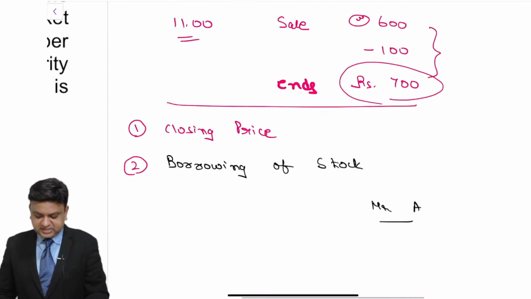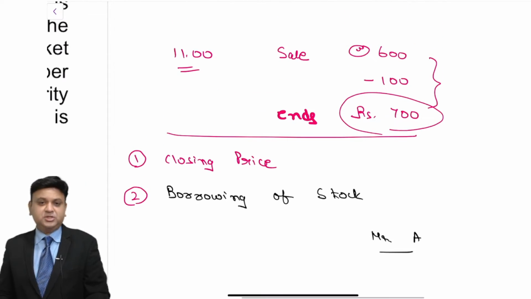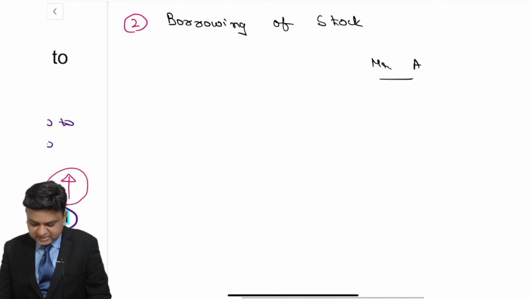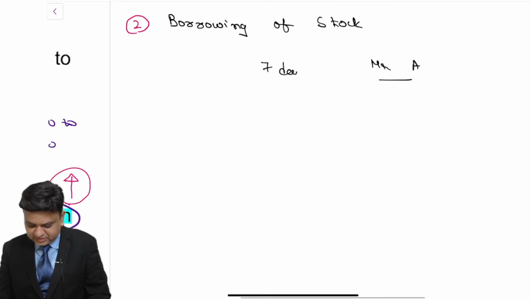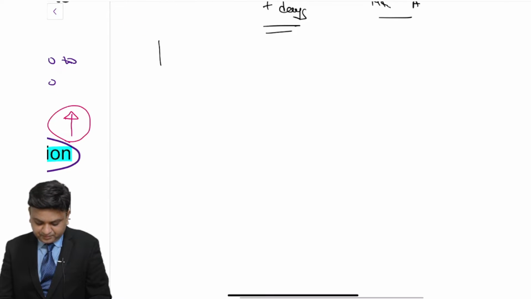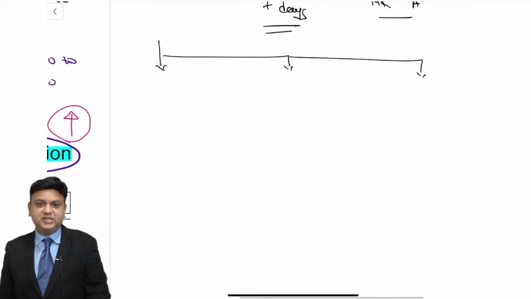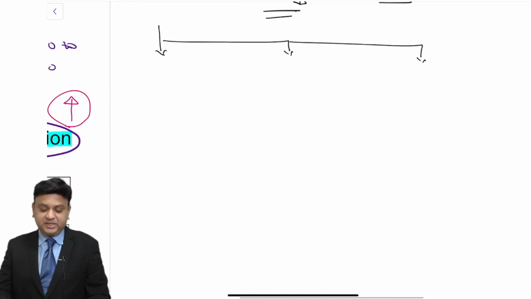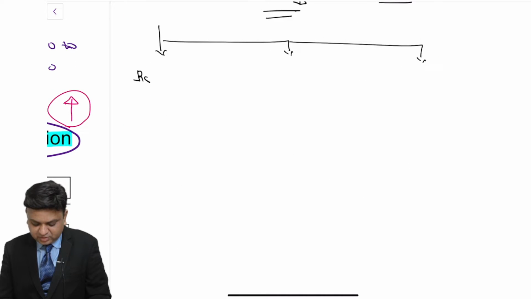So what Mr. X can do, Mr. X can borrow the security to square off the short position. Let us say that he is borrowing for a time period of 7 days. Now within the 7 days or at the end of the 7 days, there will be one of the three situations. Price of the security further increases, let us say to an amount of rupees 900.